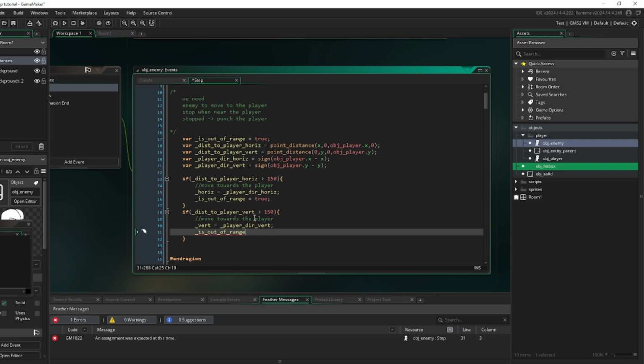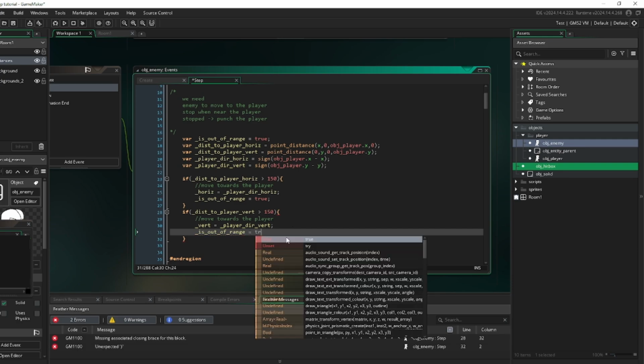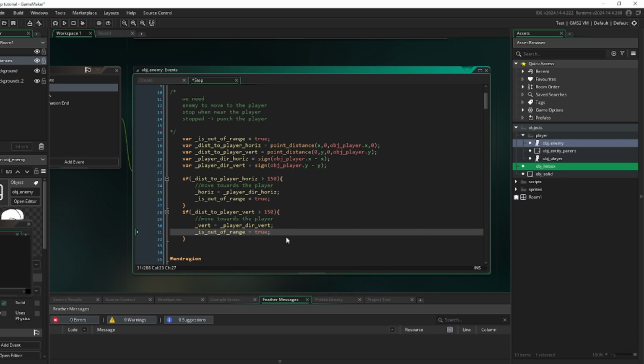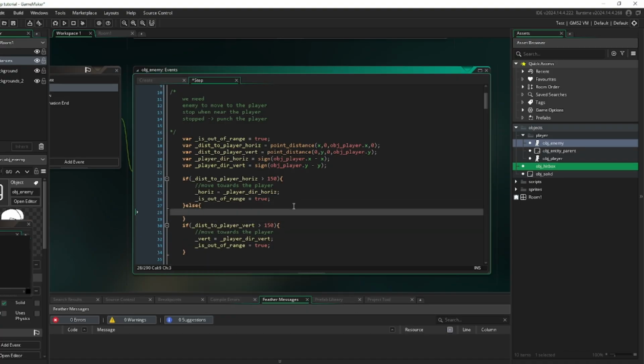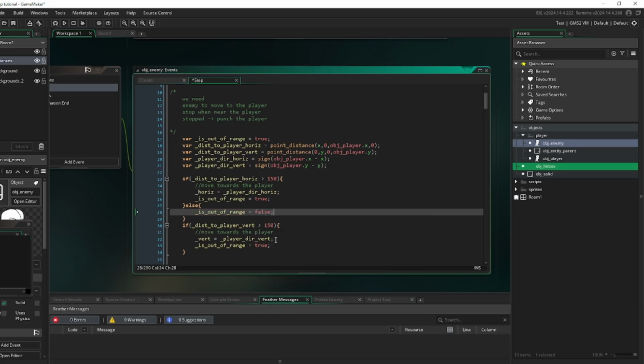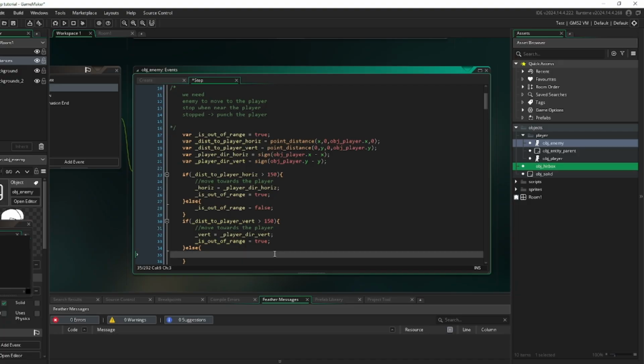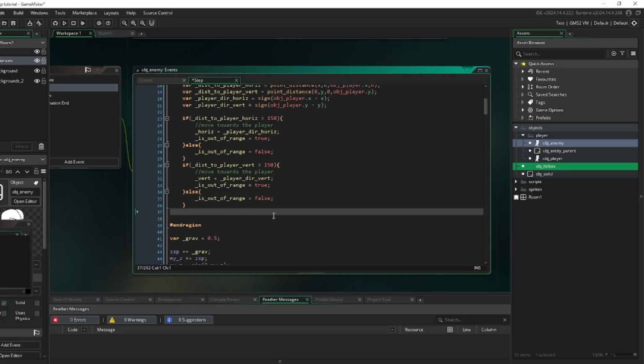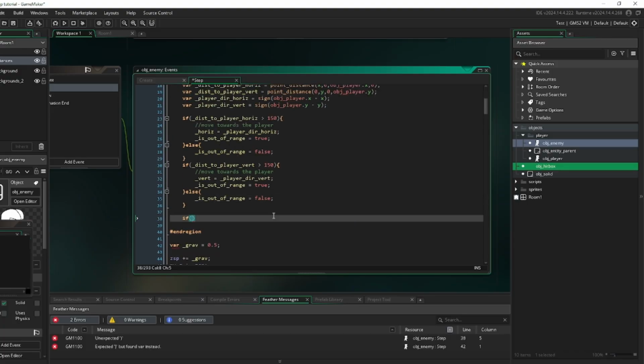And we know that the player is out of range vertically, so the player is out of range. However, if the player is in range, then the player is no longer out of range. And here, then, player is no longer out of range. And then, if out of range.